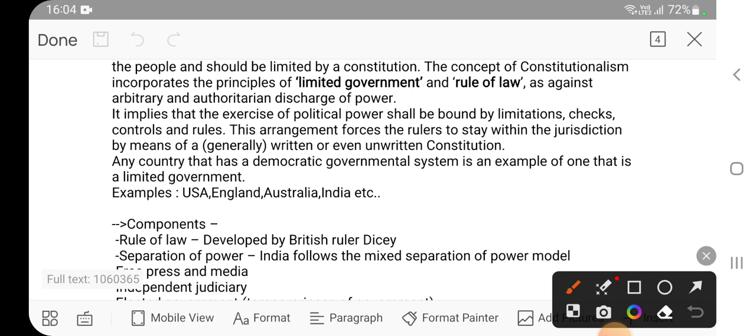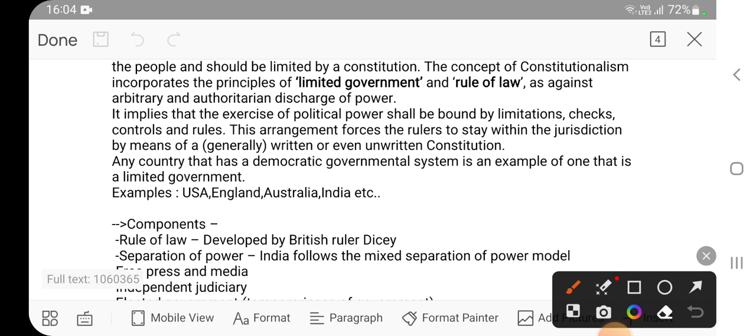Written or unwritten does not mean that in a written constitution we have a book in which provisions are written. No, this is not the meaning. The meaning is that a certain assembly, organization or authority created the constitution at a certain period of time. That is called a written constitution.